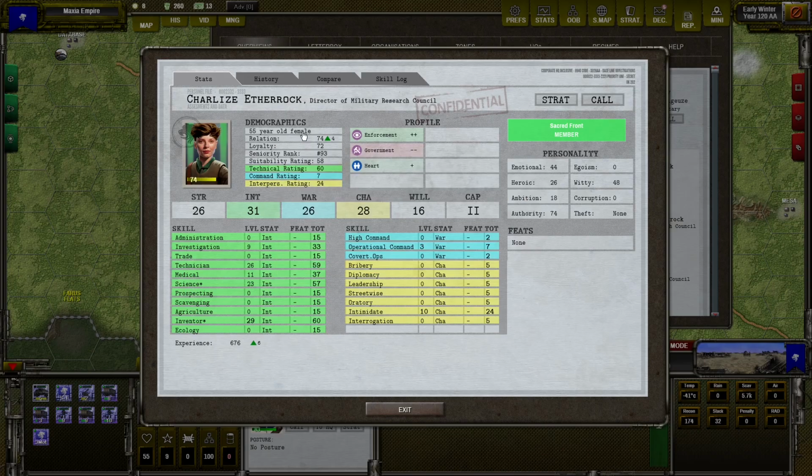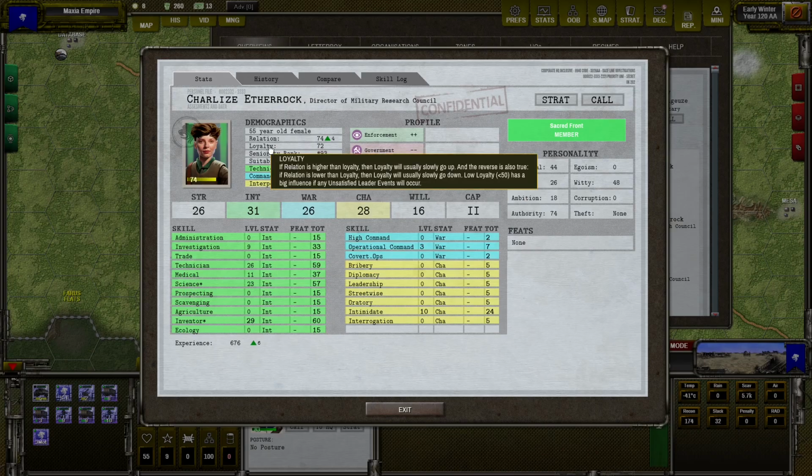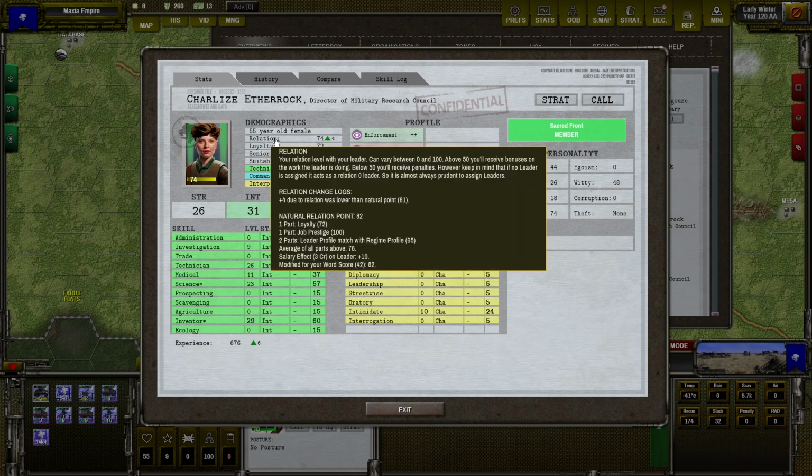So we talked that loyalty is impacted by relation, but also the natural relation point is impacted by loyalty, which is part of the average. So if you keep all parts of this average high, then at the end we can have a good base for our natural relation point.